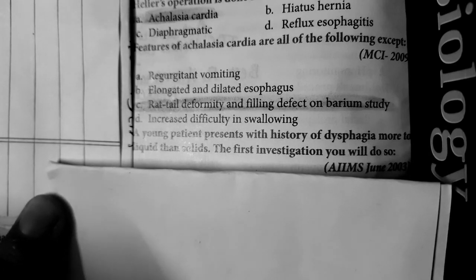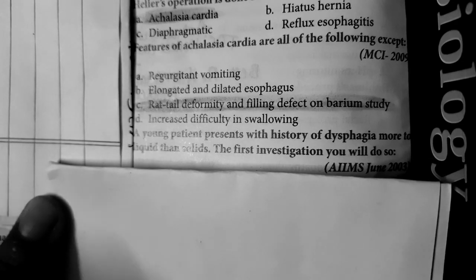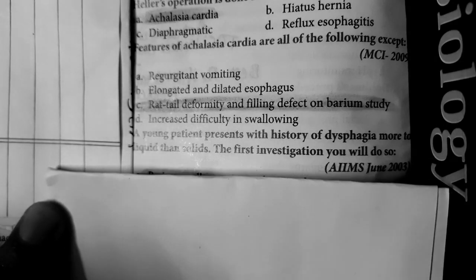On account of gravity, they exert pressure over the lower esophageal sphincter so that it opens and solids can easily pass through. But liquids, because of lower mass and lower specific gravity, do not have the strength to open the lower esophageal sphincter. So the diagnosis here is achalasia cardia.